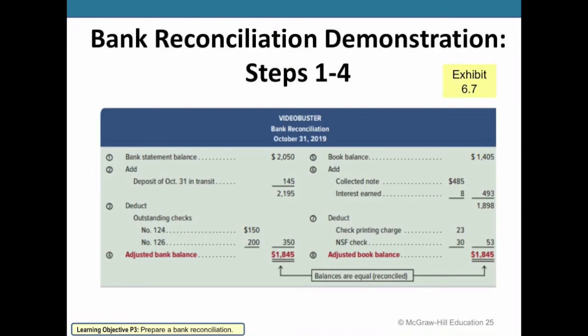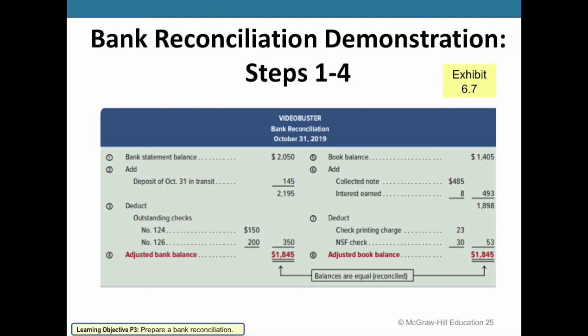Taking a look at an example here for bank reconciliation, we're going to first start on the left-hand side, looking at our bank statement balance. Here we have $2,050, but we're going to next add to it any deposits that the bank may not be aware of, such as deposits in transit, and we get $2,195. The next thing we're going to want to do is deduct any outstanding checks that the bank may not be aware of because they haven't come back to the bank and they haven't made it onto that statement. So once we deduct out the outstanding checks, we've got an adjusted bank balance of $1,845.